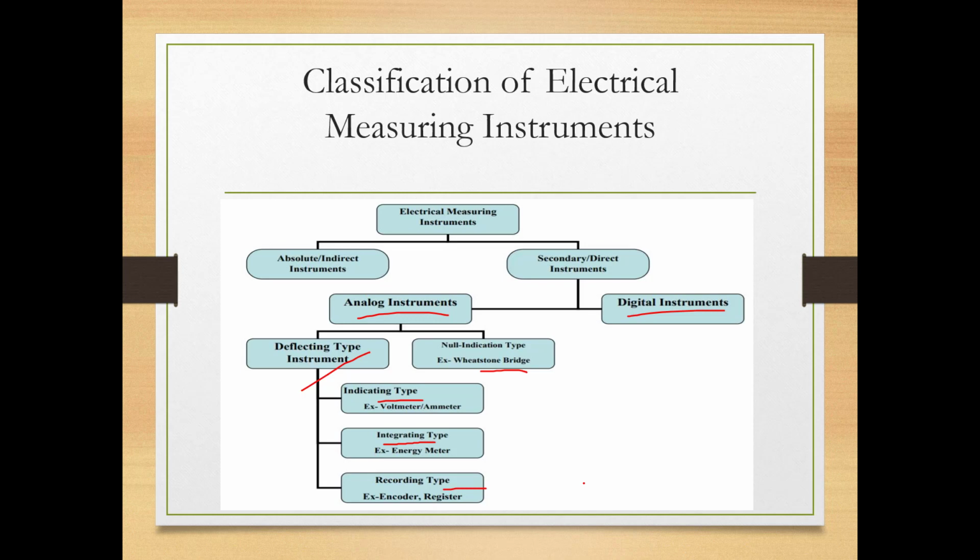On 1st January 2020, the energy meter is showing a reading of 200 units. What is the unit? Kilowatt hour. So you go to the meter once again on 1st February 2020, and you find that the reading is 210 kilowatt hour.